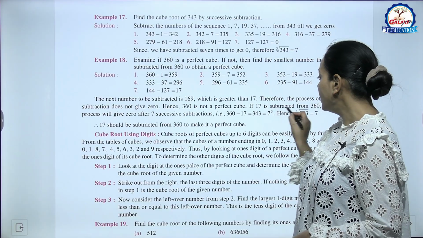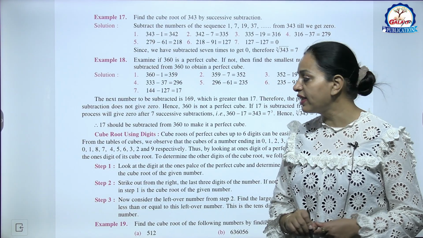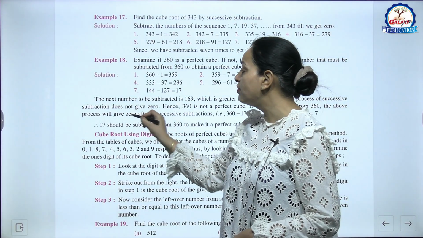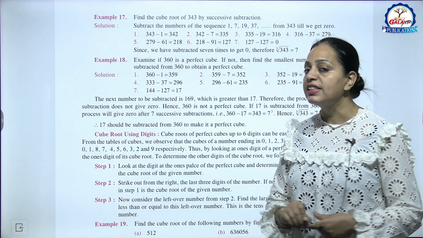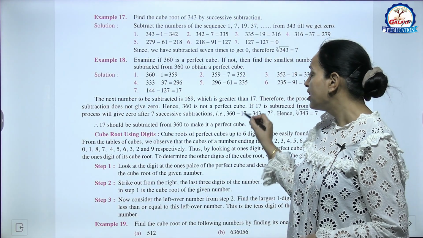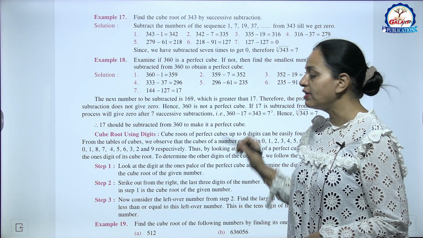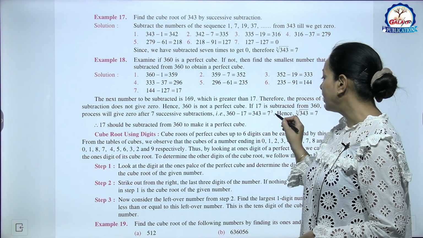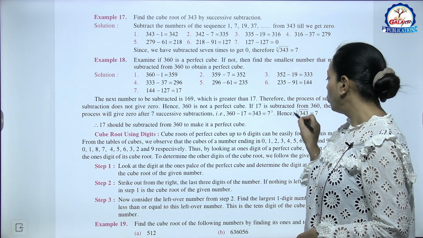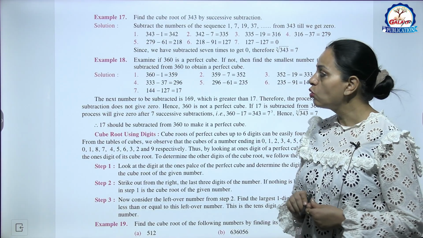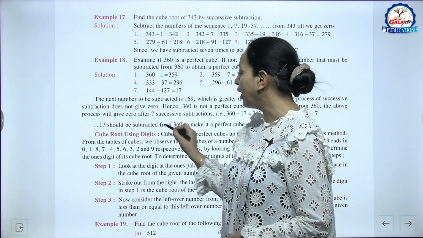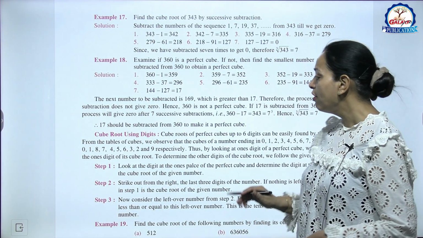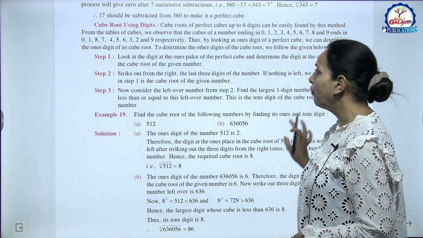So if 17 is subtracted from 360, the process will give 0 after 7 successive subtractions. यानी नंबर क्या बन जाएगा 360 minus 17 343, that is 7 cube. So its cube root is 7. So therefore 17 should be subtracted from 360 to make it a perfect cube.